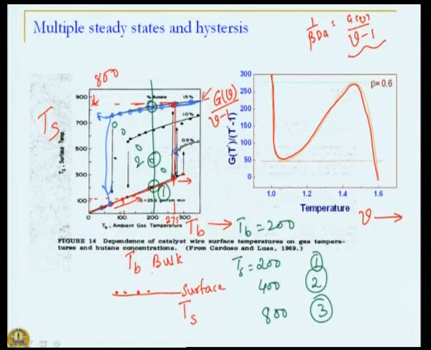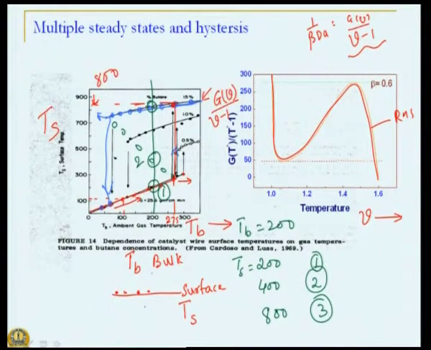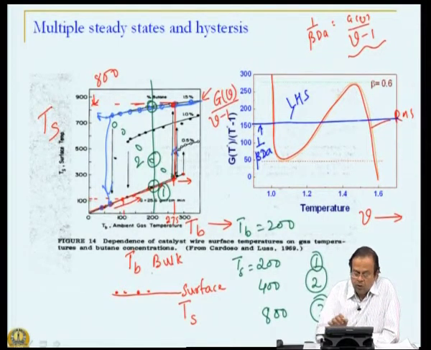Now, what is our left hand side? So, this is my right hand side. What is my left hand side? Left hand side, if you look, it is a constant, it does not depend on V. So, left hand side as a function of V is just nothing but a straight line. So, this is my left hand side for a given value of 1 over beta into Damkohler number. Okay. So, now we can see that for a given value of Damkohler number, I could have possibly 3 solutions.